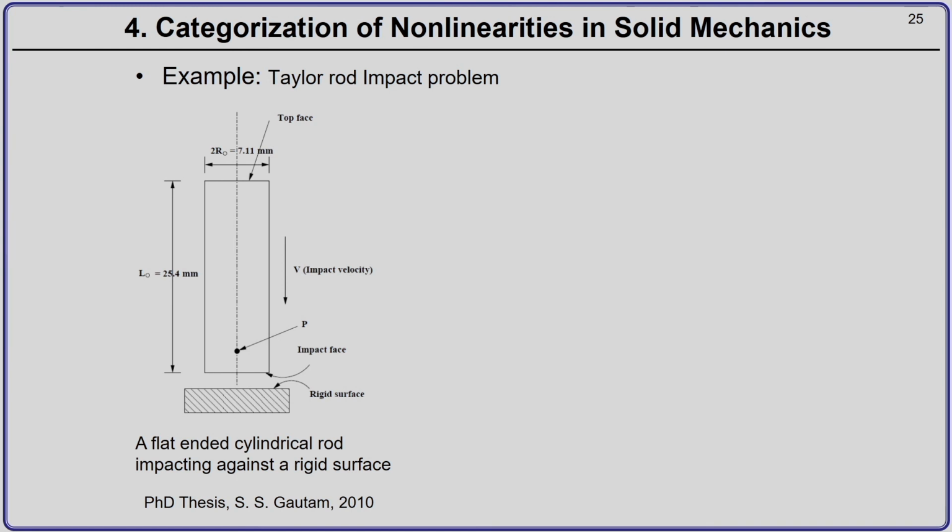The last example we consider is a Taylor rod impact problem. As you can see here, a Taylor rod impact problem is used for dynamic material property characterization. So, what is Taylor rod impact problem?